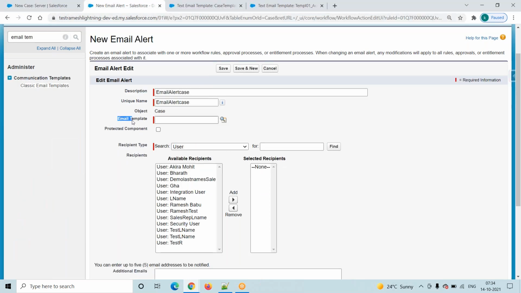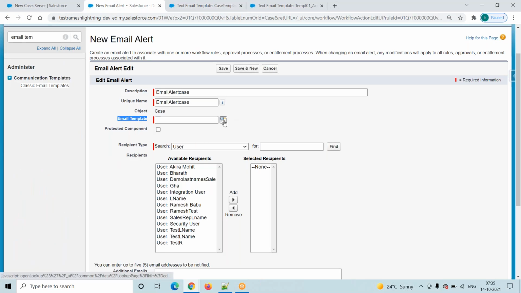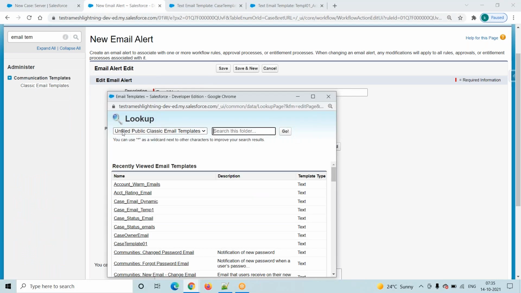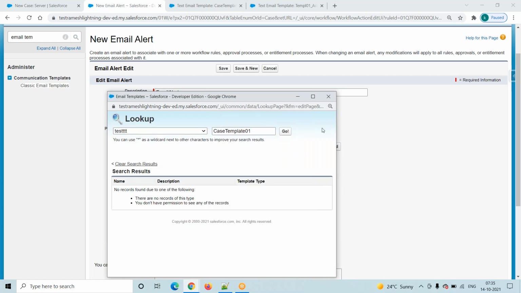Now go to our email alert. The email template is there, whatever we created under classic email template. Just get this one, copy this name, go to here, and click on this lookup icon. You have to search in the unified public classic email template only. Some people come here, select a different folder and search, and they find there is no email template, but they are searching in a different folder.